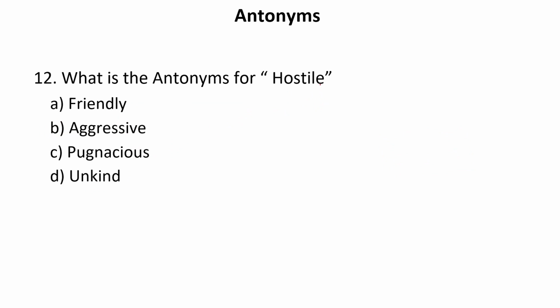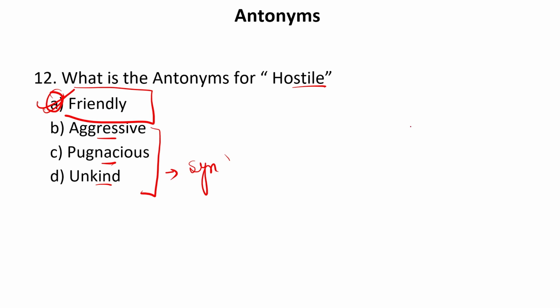What is the antonym for the word hostile? Now the word hostile means aggressive, pugnacious, unkind. So these three are the synonyms, whereas the antonym is friendly.